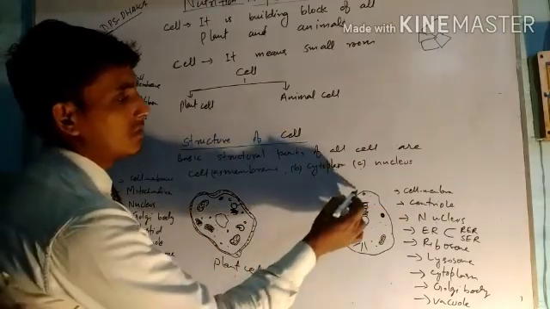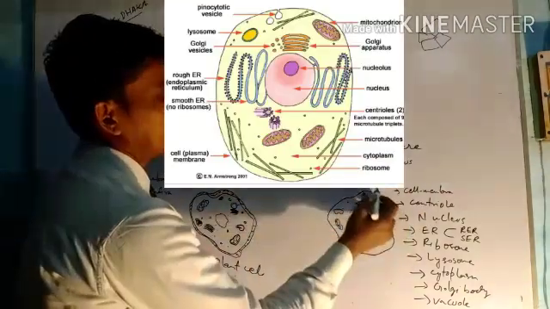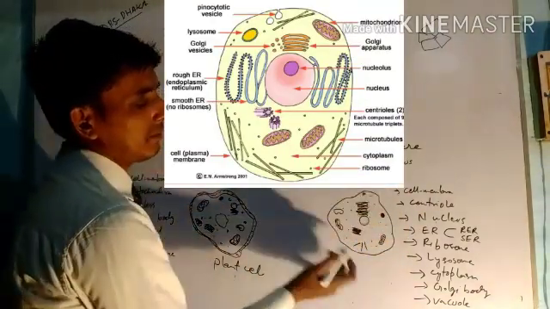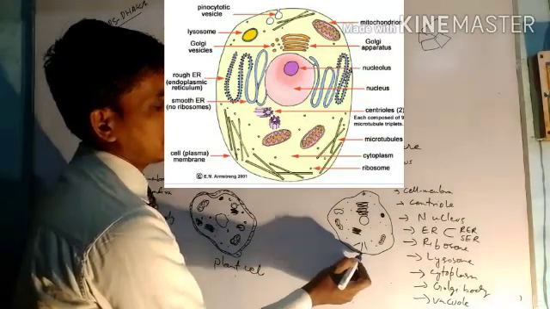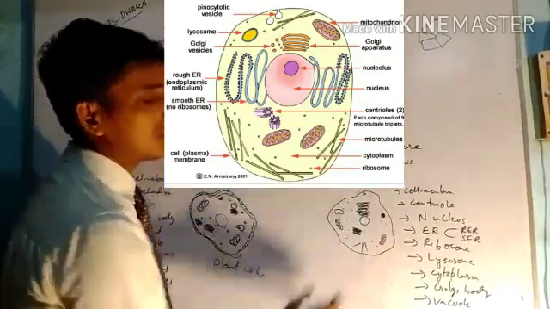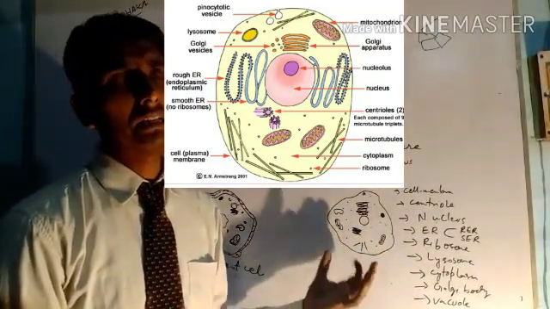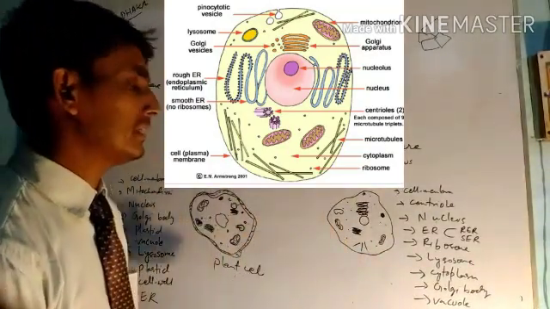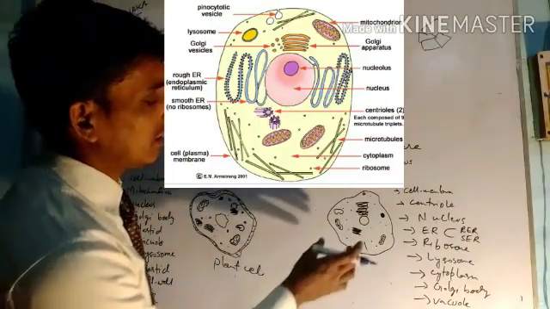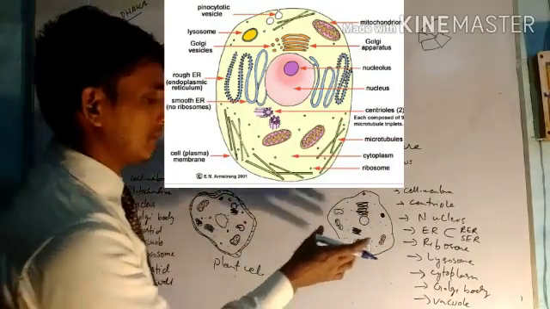And in animal cell, the cell wall is absent. There is no cell wall made up of cellulose outside the cell membrane. This is the cell membrane of the animal cell, and because there is no tough cell wall present outside the animal cell, therefore the animal cell is flexible. It is not very hard.